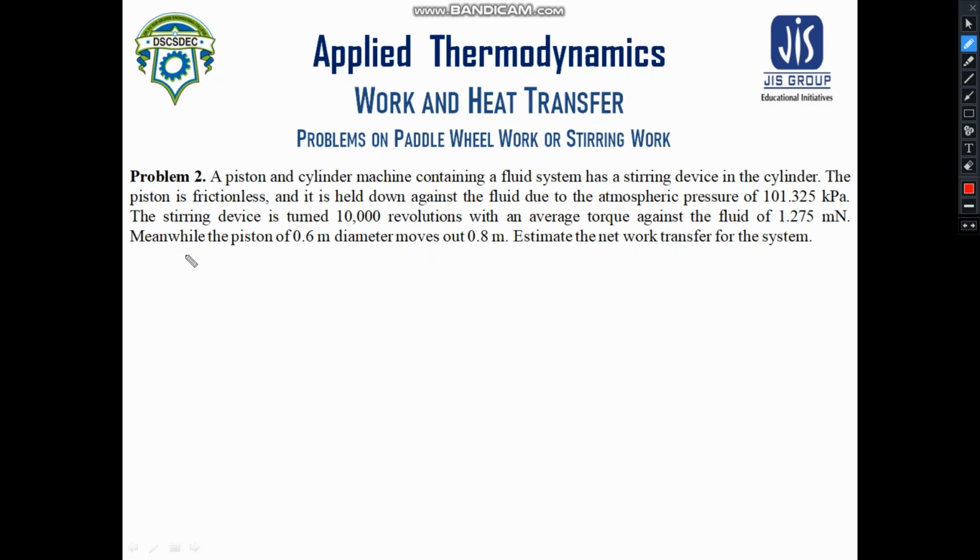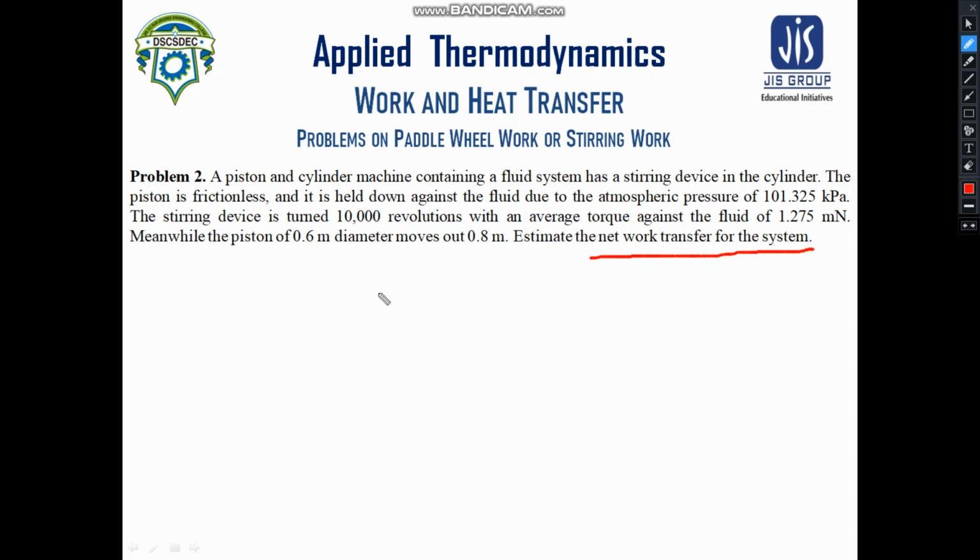Thermal energy is generated which helps the fluid to expand. Since the fluid is trying to expand, it pressurizes the piston and the piston moves in the upward direction. Here the distance in which the piston moves is given as 0.8 meter. Now we need to calculate the net work for the system.